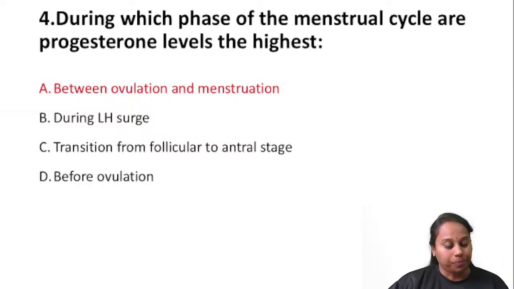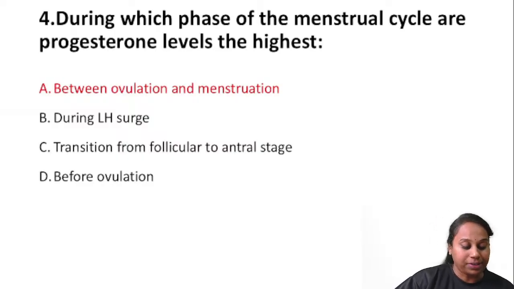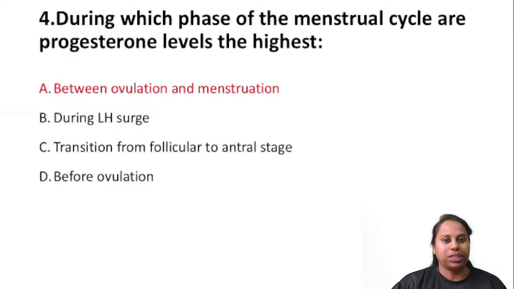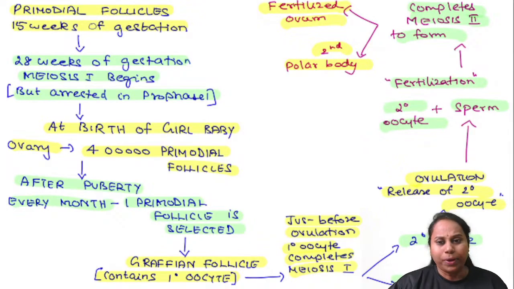Question number 4. During which phase of the menstrual cycle are progesterone levels highest? So the question is about the progesterone levels. In order to understand this, let's have a quick recap of the menstrual cycle and also oogenesis. Only then will it help you to better understand this question. A quick recap of oogenesis.